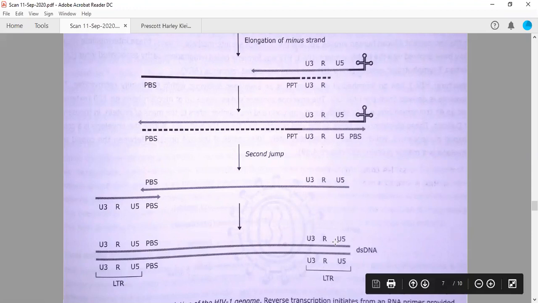When it integrates into the host genome, these long terminal repeats are present, and if it is cleaved from somewhere, so if a few nucleotides are lost somehow, it will not affect the function of those genes which are present in the middle of the genome.